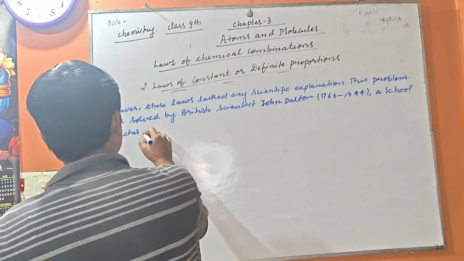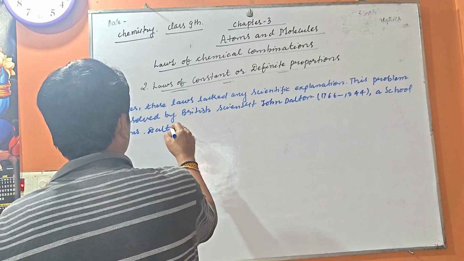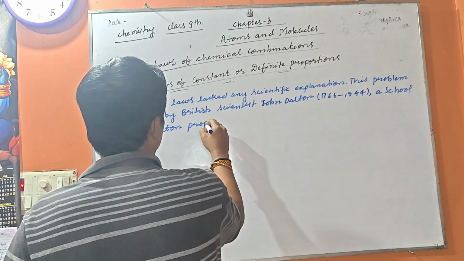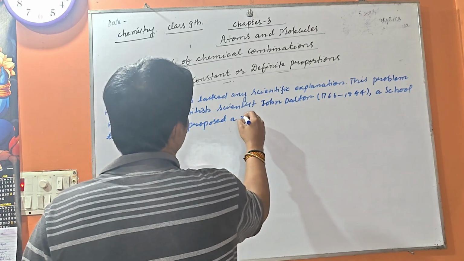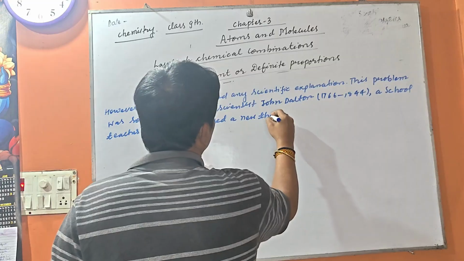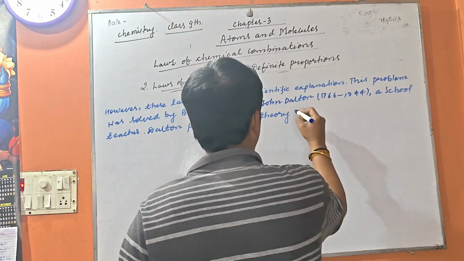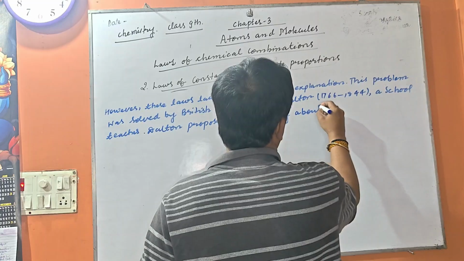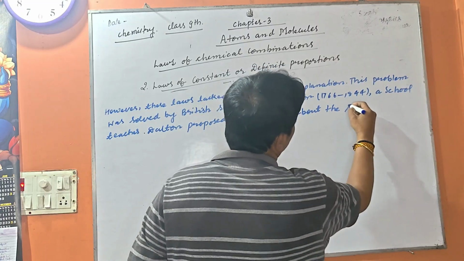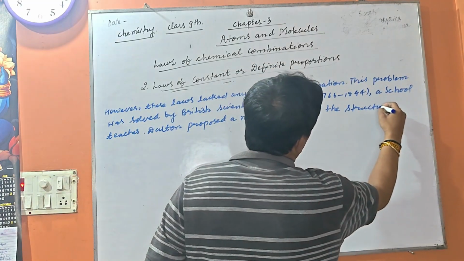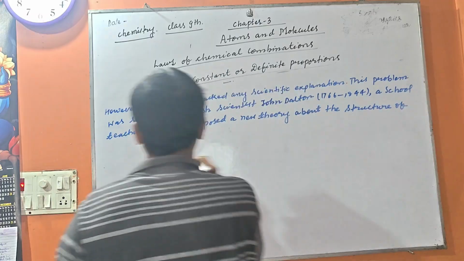Dalton proposed a new theory about the structure of the atom.